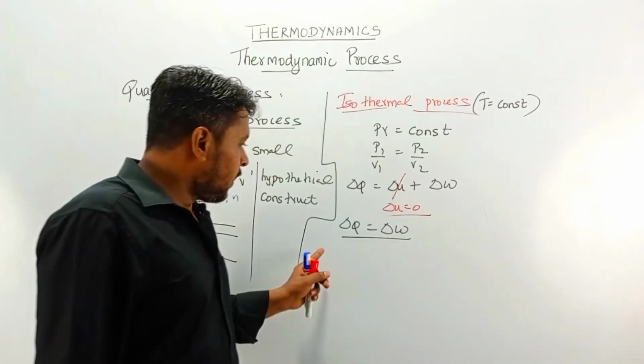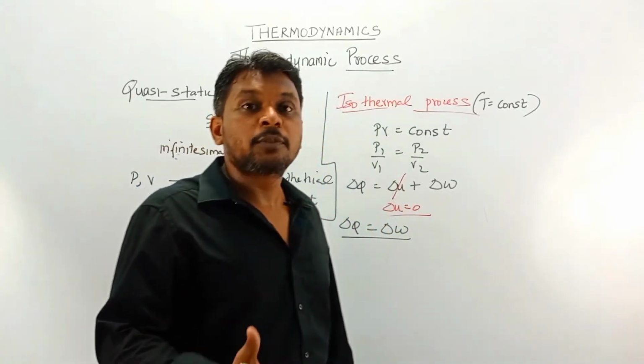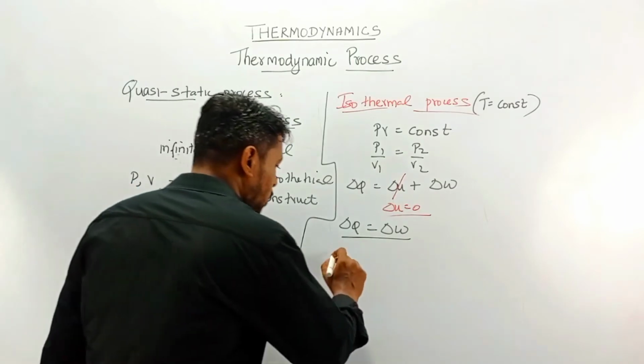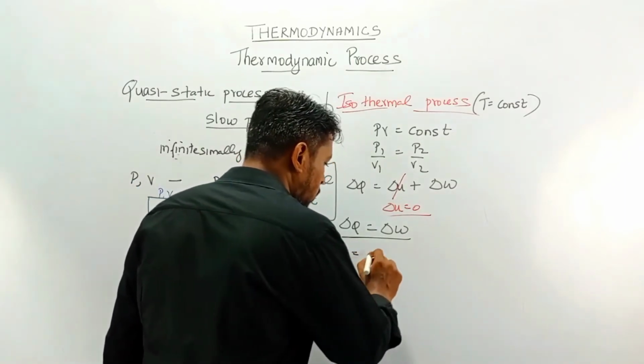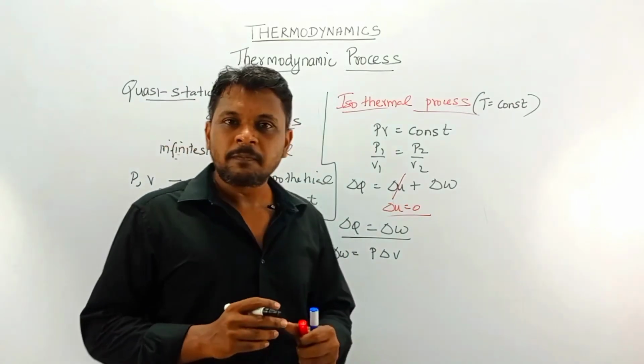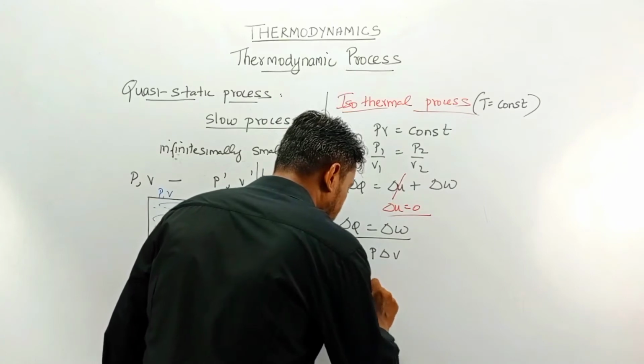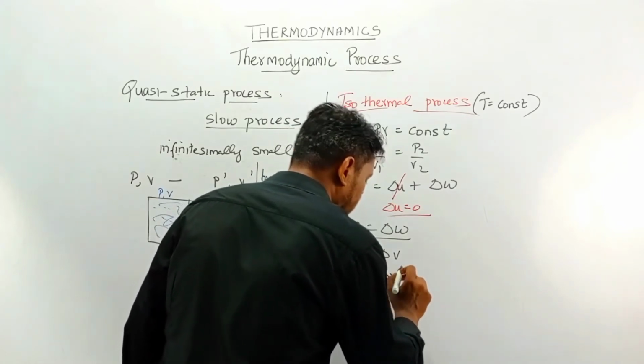Okay, will be converted into total work done. So we have to find what is the expression for the work done. You know that delta W is equal to P into delta V, change in volume with respect to pressure. So what is W now? Integration of P into delta V.